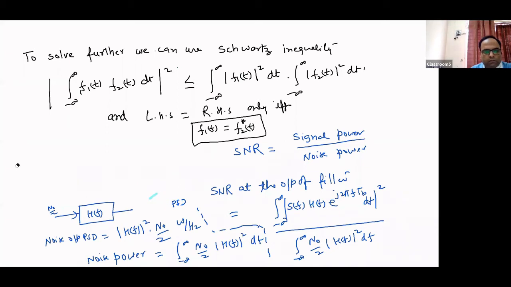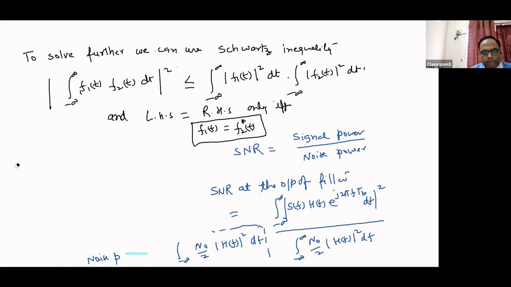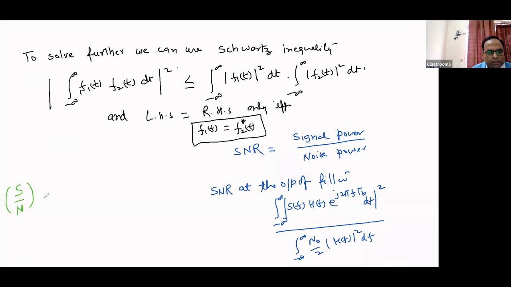So for this, we again expand this formula. How can we expand it? For example, this is S by N, the signal to noise ratio. It is always less than or equal to, if we use the Schwarz inequality here, we can break this whole integration into two parts like this.